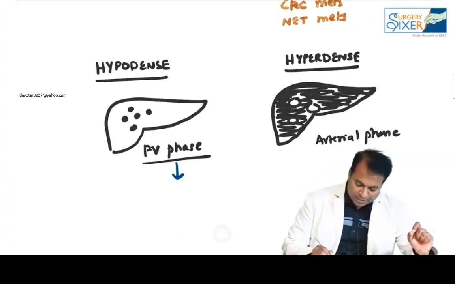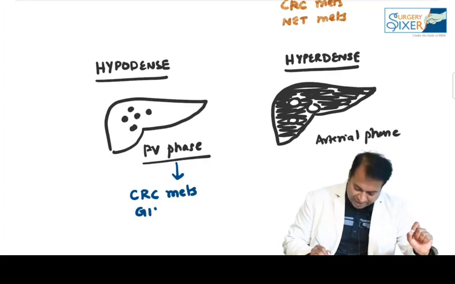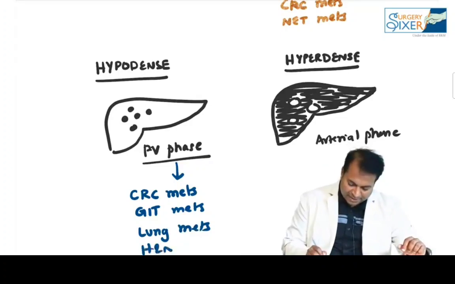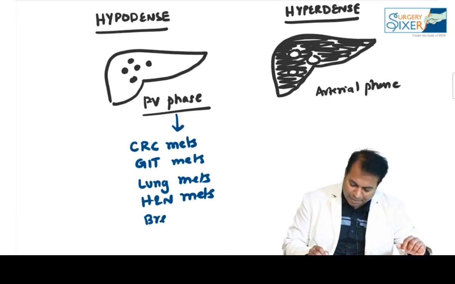In portal venous phase, the hypodense mets are colorectal cancer mets, GIT mets, lung mets from lung cancer, head and neck cancer mets, and sometimes even breast cancer mets will be hypodense.